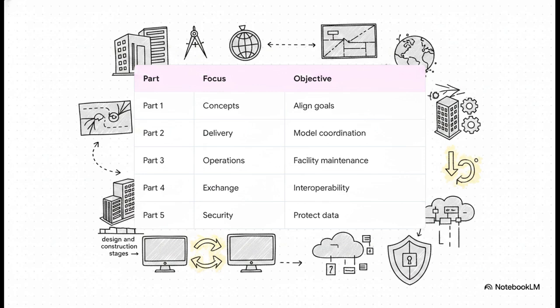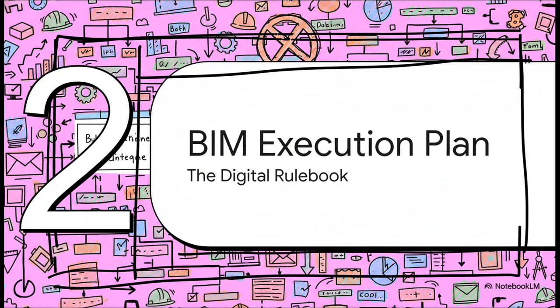Take a look at how the different parts of this standard actually work together to eliminate those silos. While Part 1 sets up your high-level strategy, Part 2 is the big one for us today. It acts as our direct roadmap during the delivery phase, the design and construction stages. It gives us the precise mechanics for model coordination. Then you've got Part 4, ensuring your systems can natively talk to each other without losing any data fidelity. And Part 5 wraps the whole thing in a rigorous, security-minded approach to protect sensitive data from cyber threats. Making sure you conform to this global standard is rapidly becoming a mandatory prerequisite to even bid on large-scale projects worldwide.